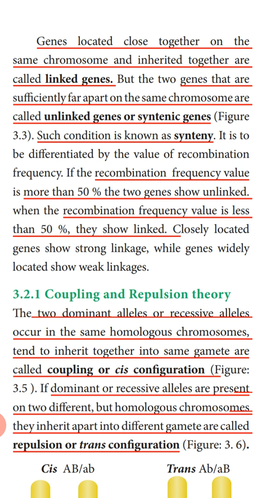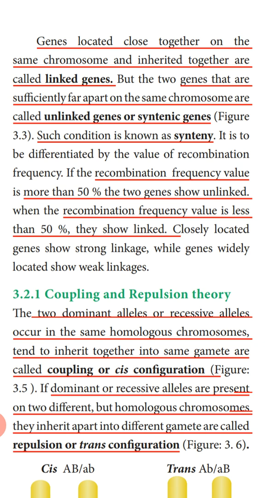You can easily understand this with a small activity. Take a thread of 15 centimeter length and another thread of 1 centimeter length, and try to put a knot. The two ends of the thread represent the loci of the genes. Putting a knot is easier in the 15 centimeter thread, whereas in the 1 centimeter thread it is difficult.